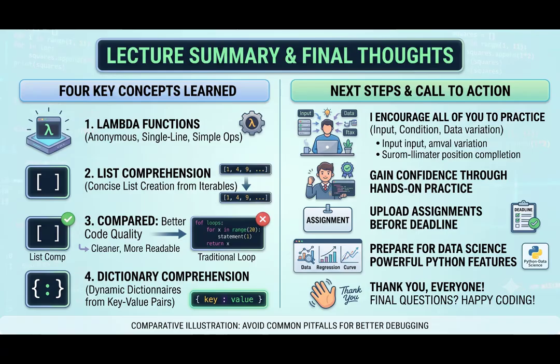Excellent work today, everyone. Today, we learned 4 important concepts. First, we understood Lambda functions, which are anonymous, single-line functions used for simple operations. Second, we learned list comprehension, a concise way to create new lists from existing iterables. Third, we compared list comprehension with traditional for loops and observed that it produces cleaner and more readable code. Finally, we explored dictionary comprehension, which allows us to create dictionaries dynamically using key value pairs. We reinforced these concepts through practical tasks such as generating odd number cube dictionaries and alphabet mappings.